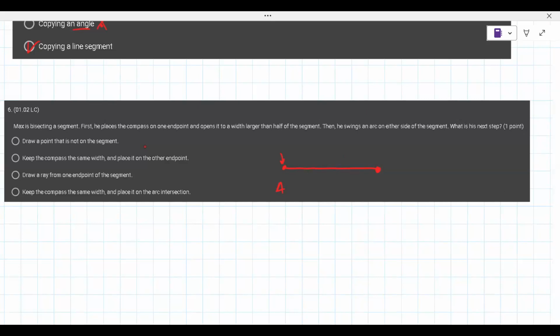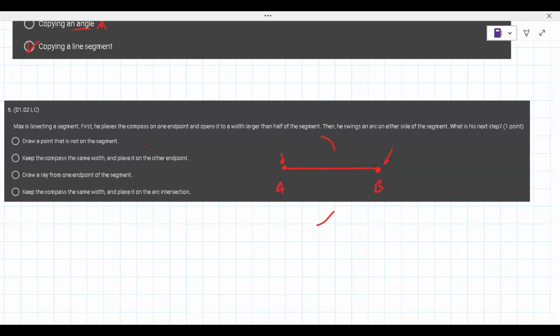So he starts at A and he swings a little arc up here and a little arc here. So I've sort of given away what he does next. He does go to point B. No, sorry, I'm looking at these answers here. No, you're fine. What is next?